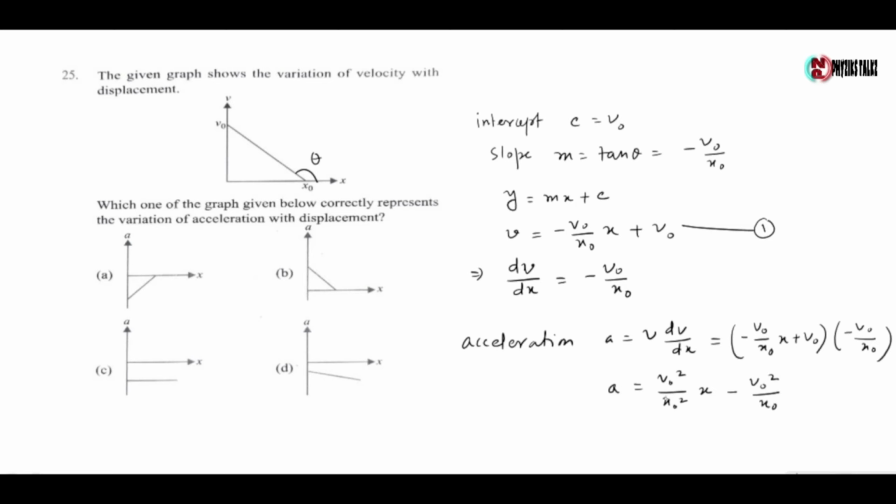So the relation between a and x is given by this equation, which is the form of y equals mx minus c. So the correct graph should be option A.